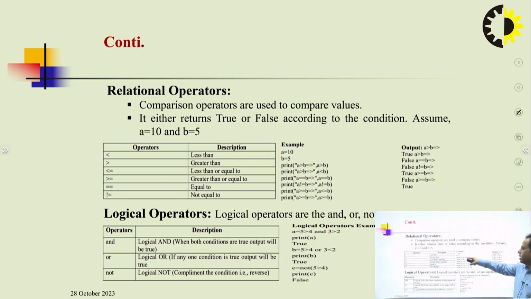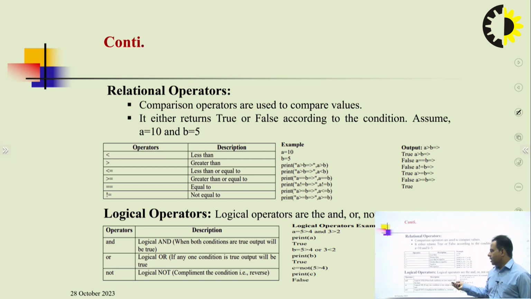Like the first case, we assign the value a is equal to 10 and b is equal to 5. In the first case, a is greater than b: obviously a is assigned the value 10 and b is assigned the value 5. A is greater than b, like 10 is greater than 5, so this condition is true. On the basis of that, we have mentioned examples for all these operators.